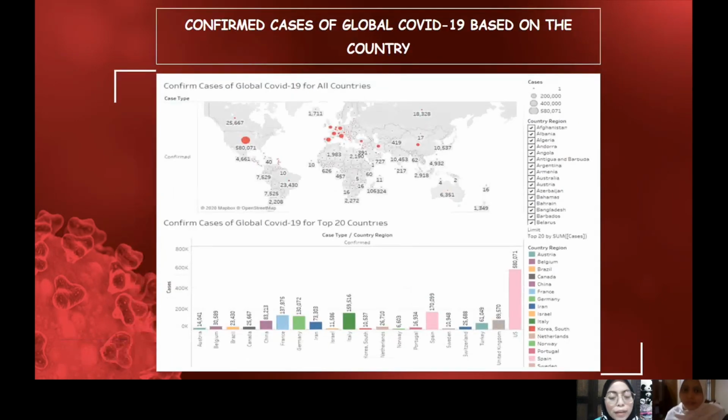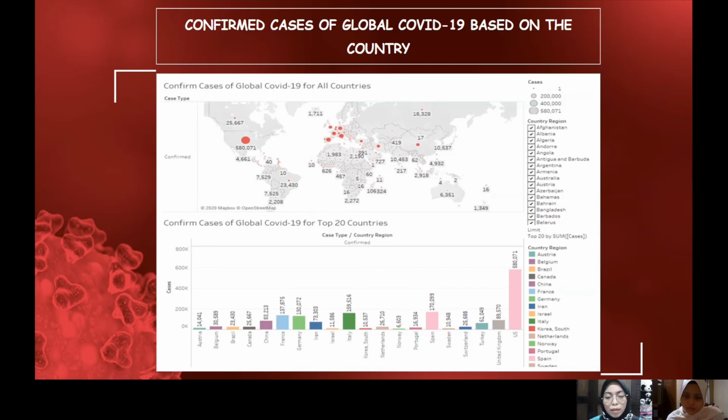This is the second graph. The data is about confirmed cases for all countries and the top 20 countries that are affected by coronavirus. As can be seen in the graph, all the countries and continents contaminated with the virus are marked with the red round sign. In North America, the highest cases are in the United States, while the lowest are in Nicaragua.